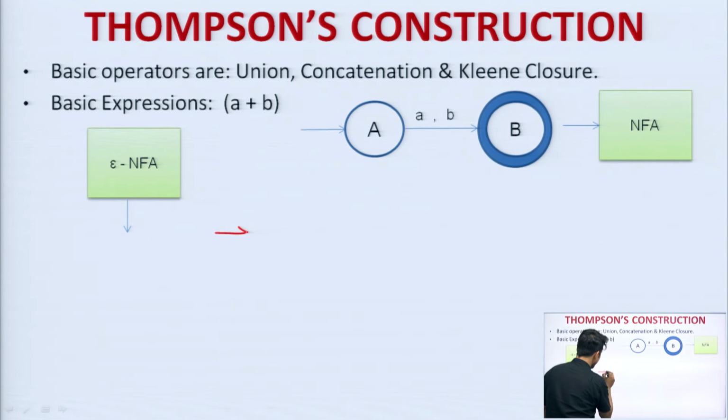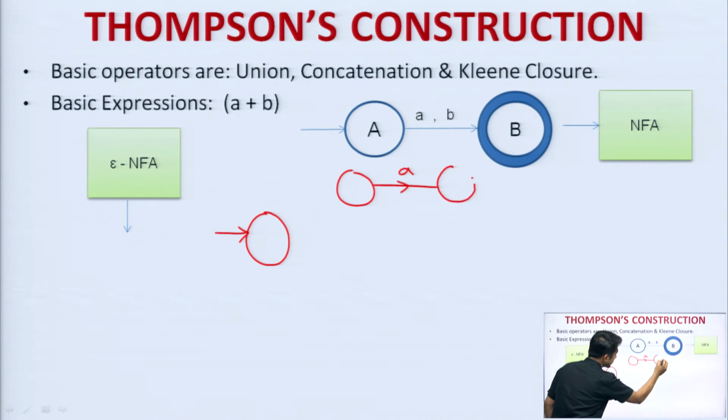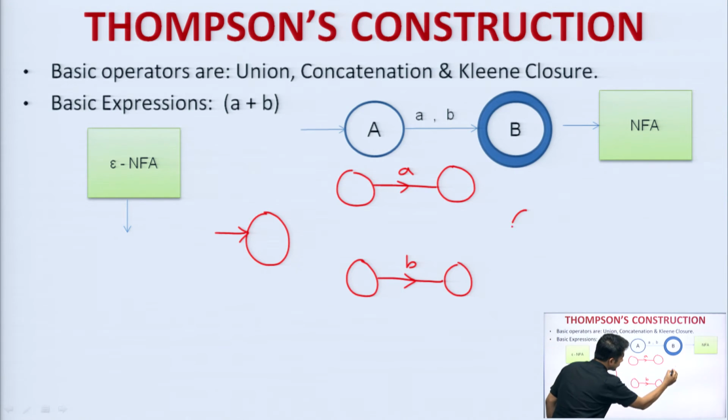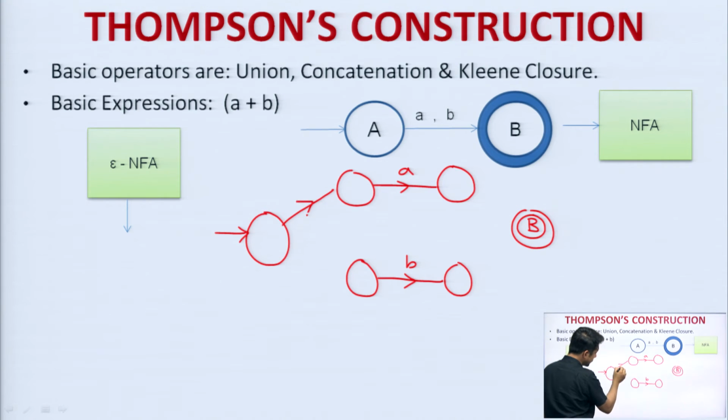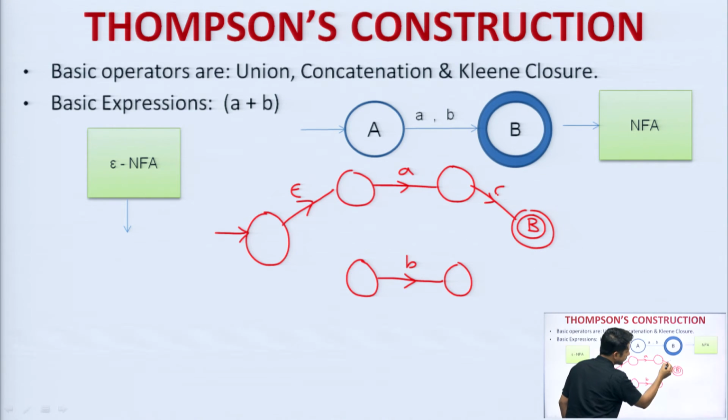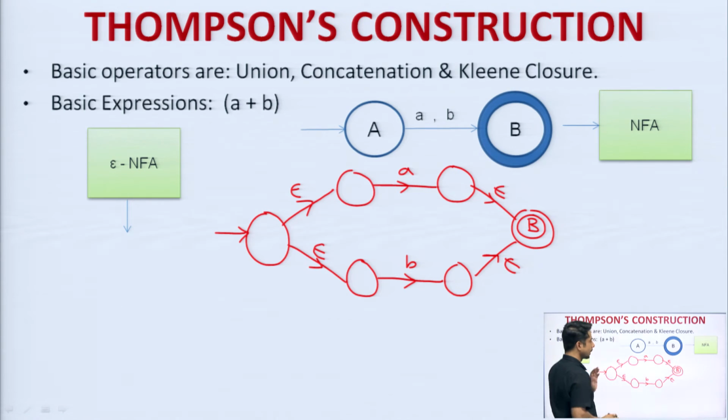The epsilon NFA will look like this. For one transition there will be an A, and for another transition there will be a B, and this will be the final state. But in order to reach these, we will just be using an epsilon transition, that is it. This is the general concept of drawing epsilon NFA for A comma B, or A plus B.